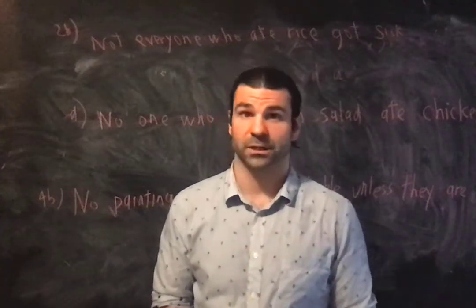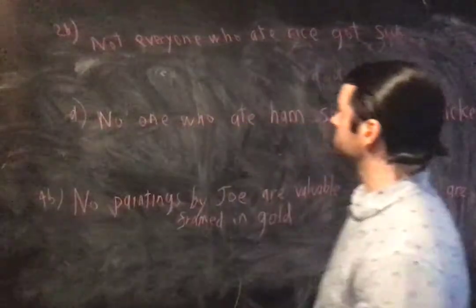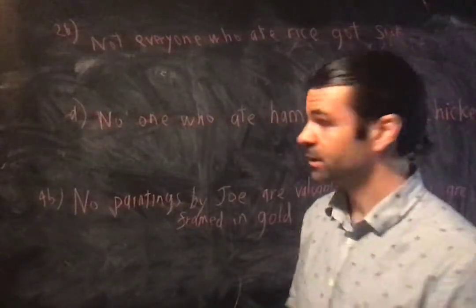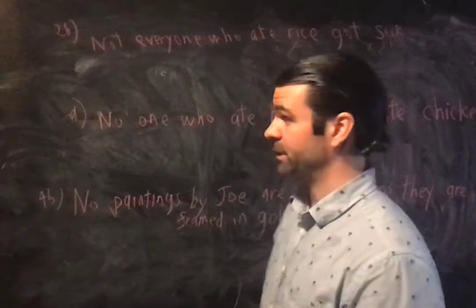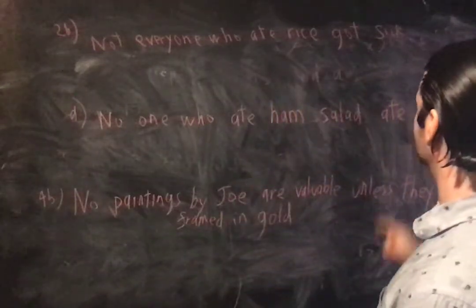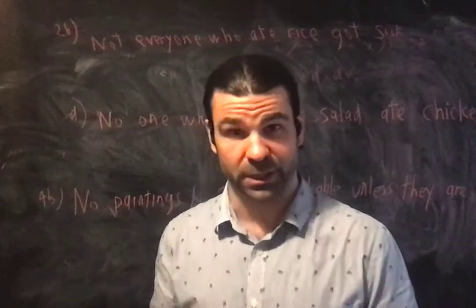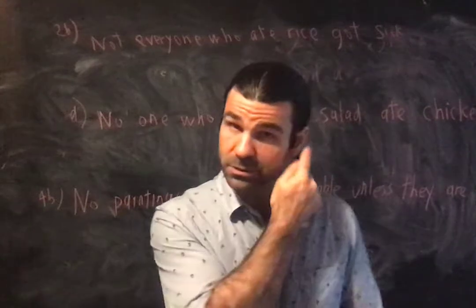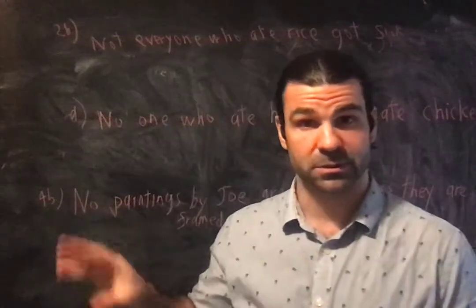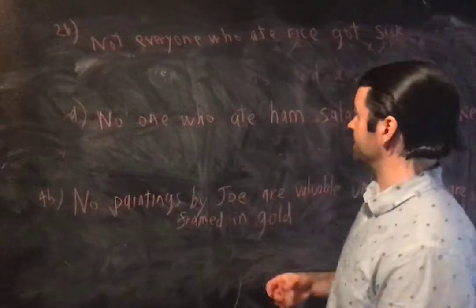Unit 13, Part 7, let's do some exercises. We're going to do 2B and D, and then 4B from the exercises from Unit 13. Not everyone who ate rice got sick. Notice these exercises give you a dictionary. They tell you what propositional functions summarize the various predicates. Okay, so that makes it easier.